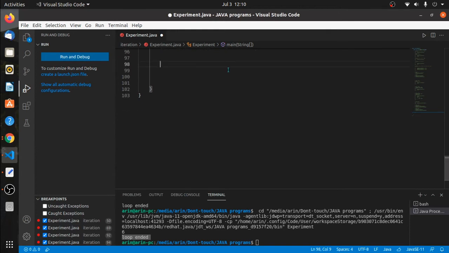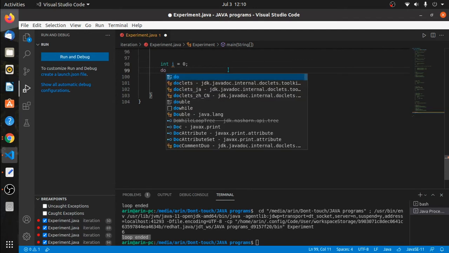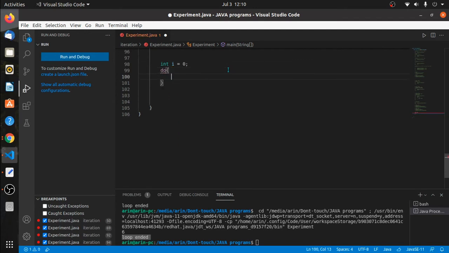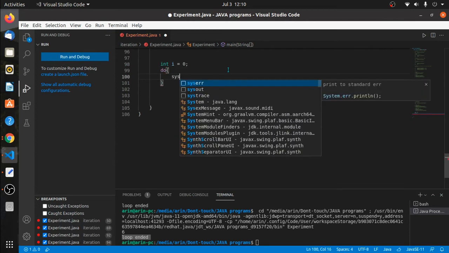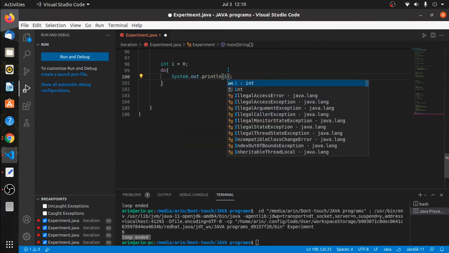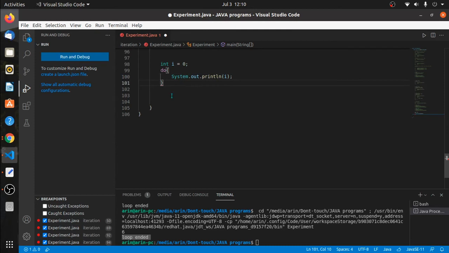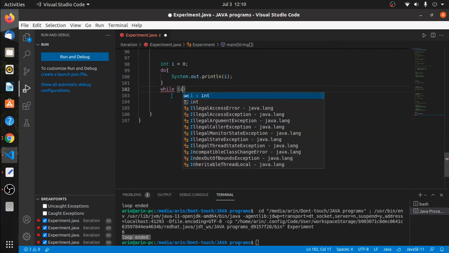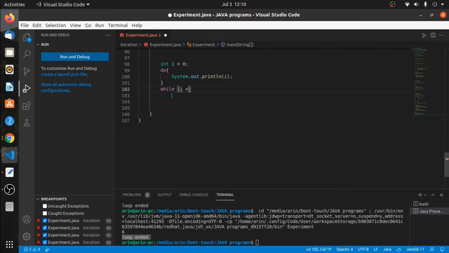Okay, do while loop, let's take an example. Let's say int I equals 0. Do, I will print the value of I, and after that while I less than 5, and a semicolon, very important.